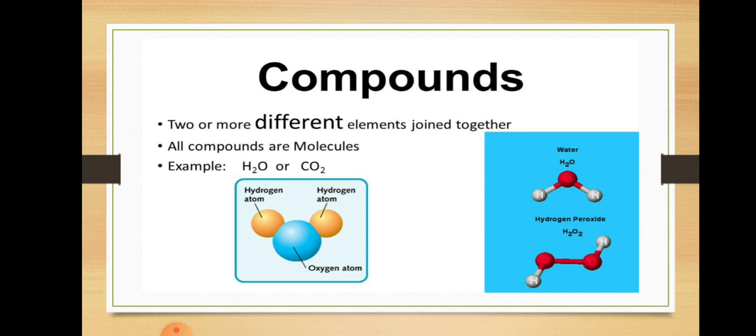All compounds are molecules, for example H2O and CO2. Two hydrogen atoms combine with one oxygen atom to make a molecule, that is also called a compound. And here for carbon dioxide, two oxygen atoms combine with one carbon atom. Understand?